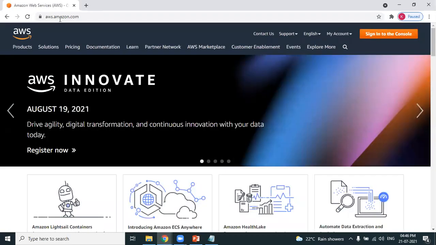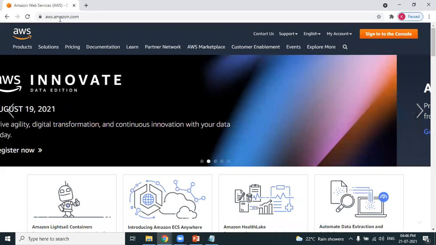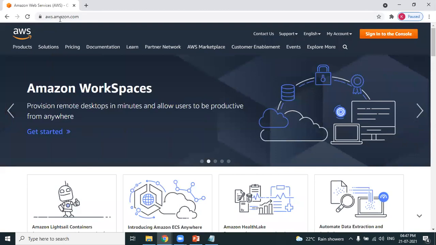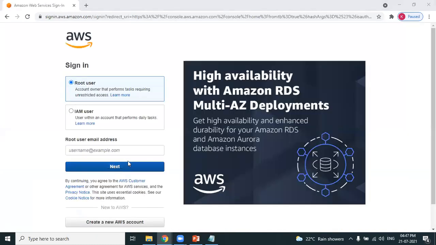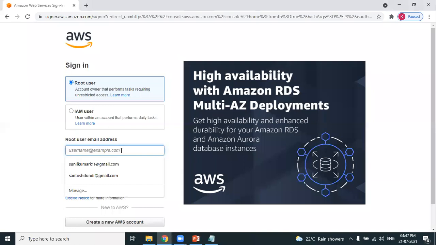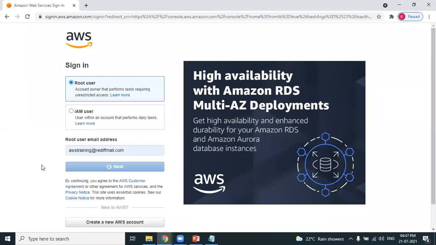This is the AWS cloud platform. I already have an AWS account, friends. So I can happily sign in. What are the login details? You need your email address and password. This is my email address.